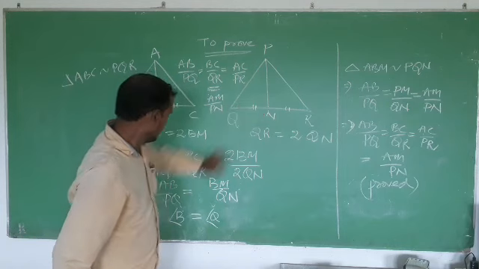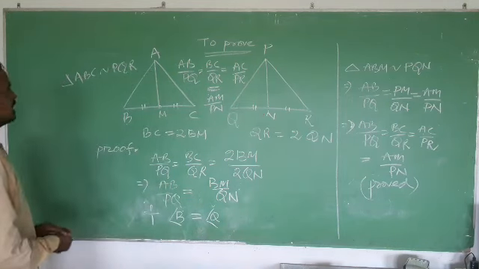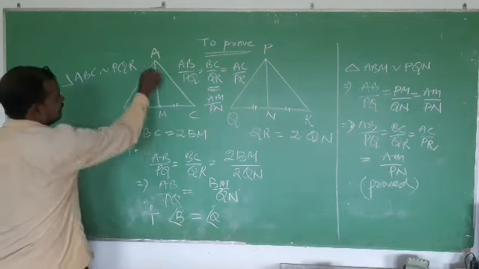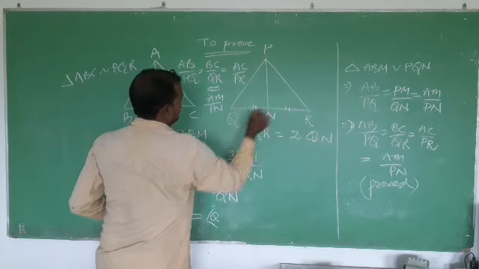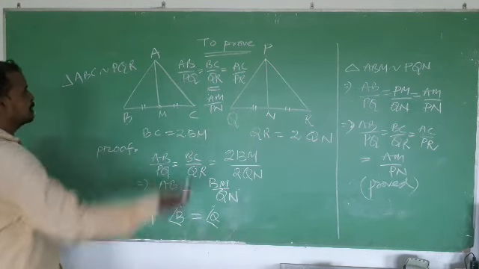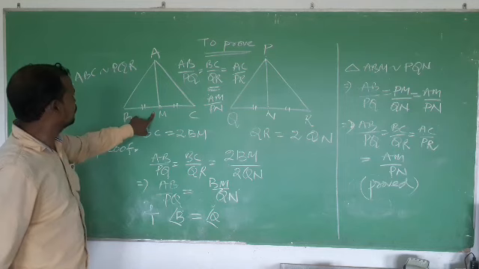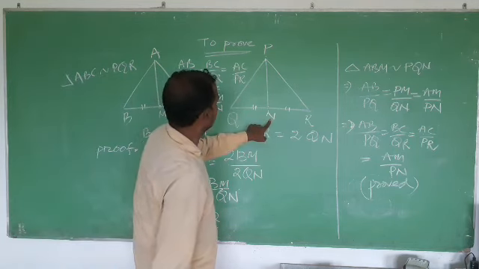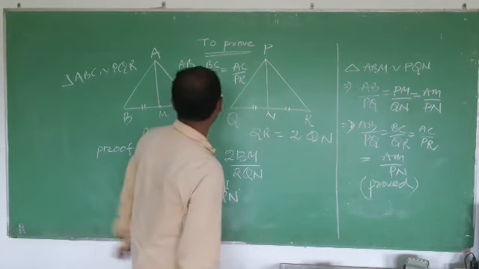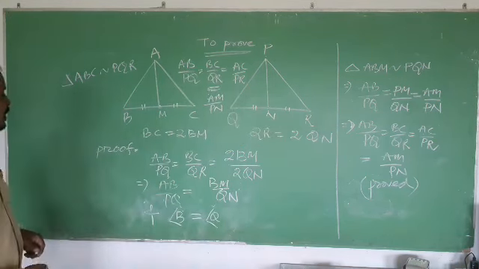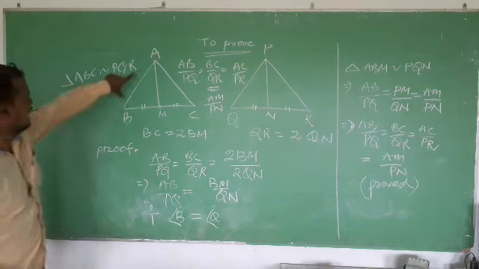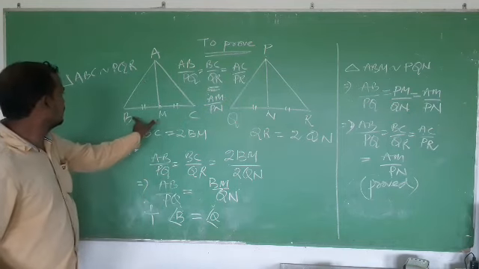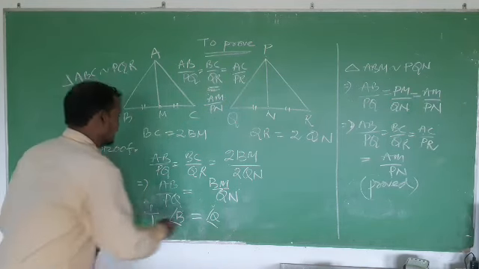Got it? Now, students, let us compare these two triangles. Which triangles? Triangle ABM and triangle PQN. We have to show these two triangles are similar. ABM is half of ABC and PQN is half of PQR. So you know very well AB by PQ equals BM by QN, and that is already proved.